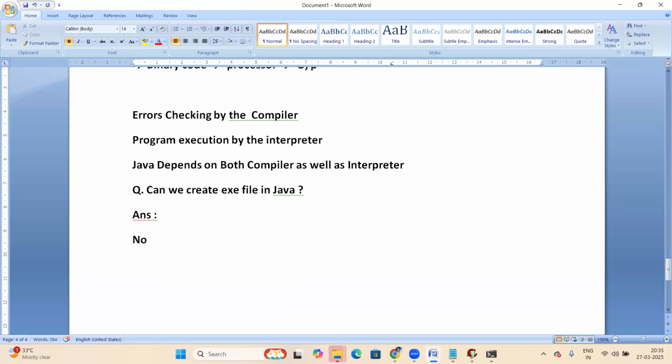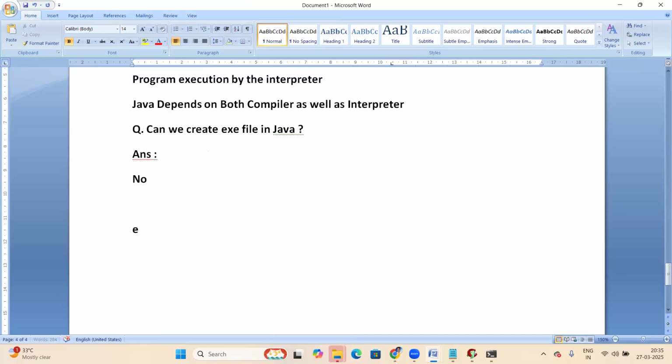In Java, the exe file concept is eliminated, to make it platform independent. That's the main reason. Wherever the exe file concept exists, it is platform dependent.